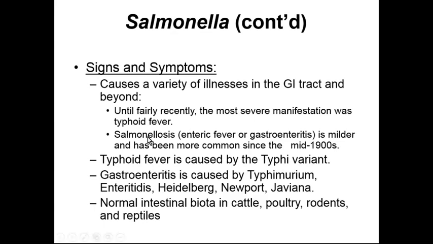If we look at the kind of Salmonella that causes typhoid fever, it's the Typhi variant. Gastroenteritis, or inflammation of the gastrointestinal tract, is going to be caused by Typhimurium, Enteritidis, Heidelberg, Newport, and Javiana subtypes. And if we look at the normal biota in cattle, poultry and rodents and reptiles, they are also going to have lots of Salmonella species as well. So Salmonella is an equal opportunity infector of intestinal tracts across a wide variety of species. Particularly if we look here, we have mammals and poultry, or birds, and reptiles being represented here.